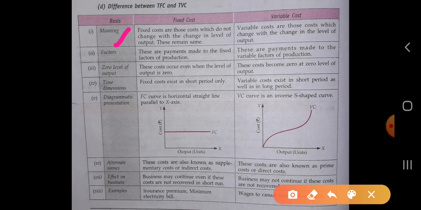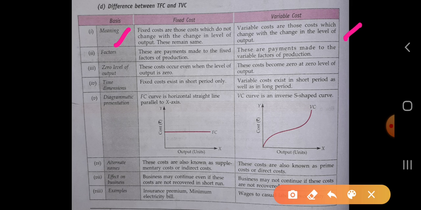There will be no change in the fixed cost. But variable costs are those costs which change with the change in level of output. If the output is zero, then that cost will also be zero. If the output of the product is maximum, then the cost will also be very high. So cost also changes with the change in level of output.